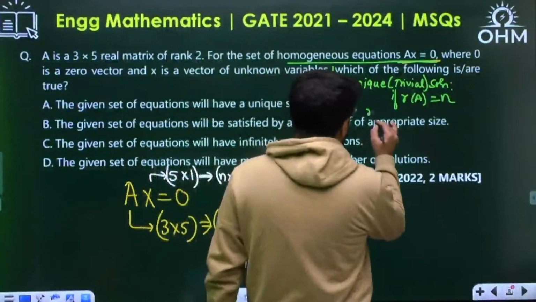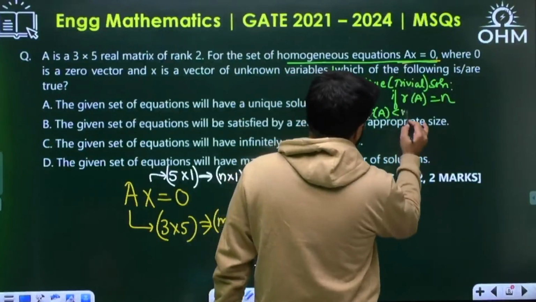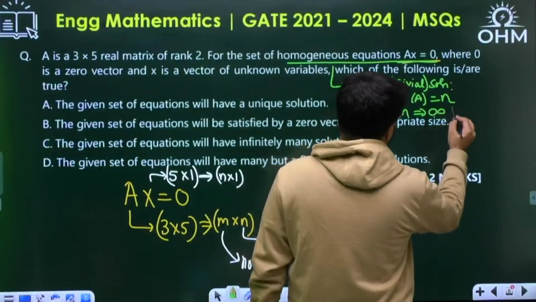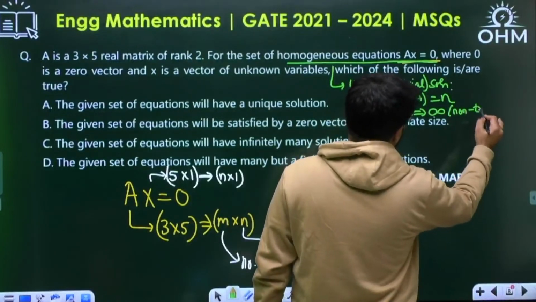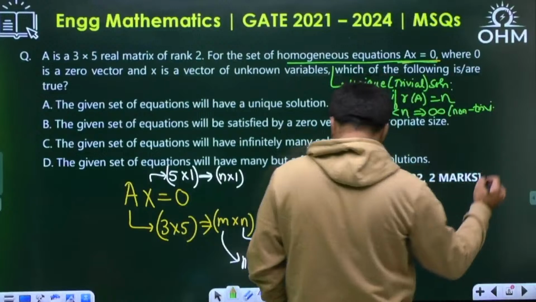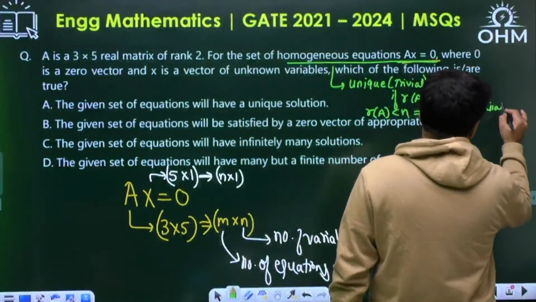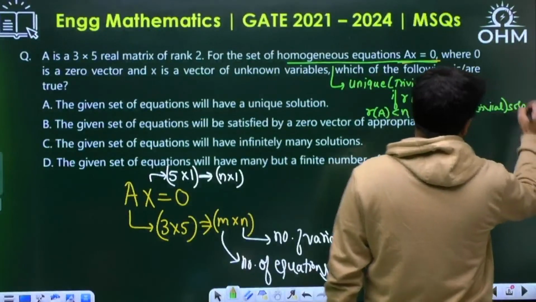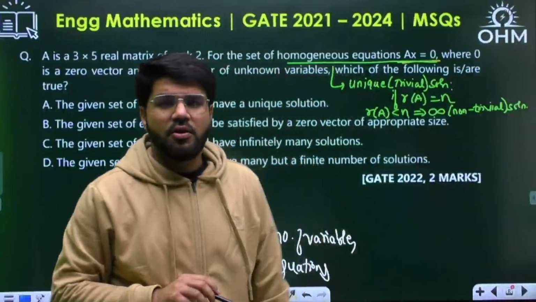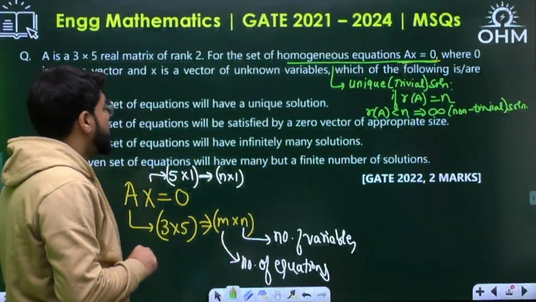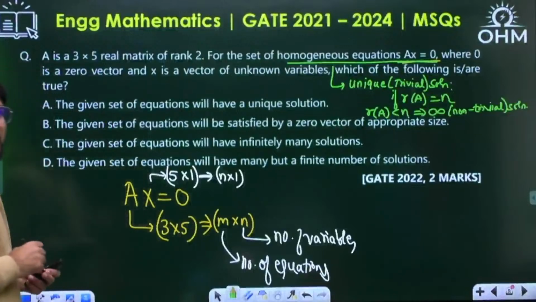And if the rank of A is less than n, then the system has infinite or non-trivial solutions.